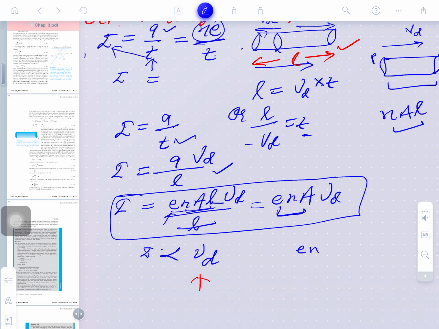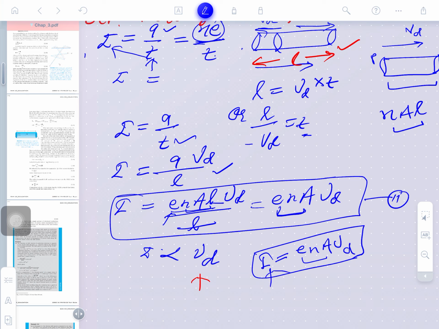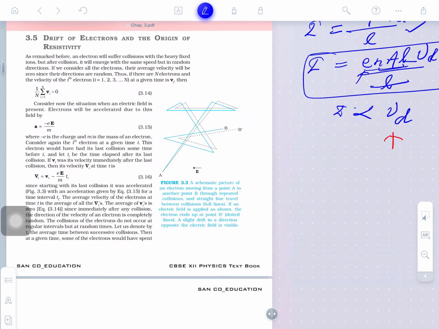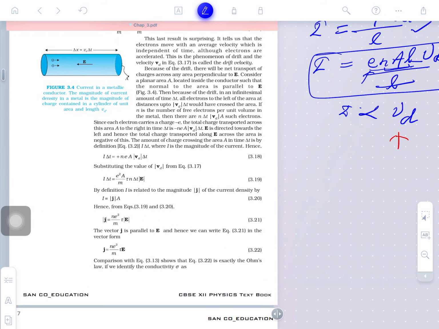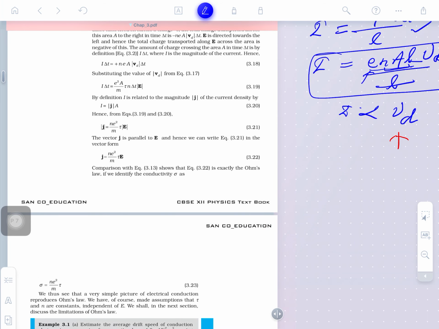So, how will you remember the relationship between these? The relationship between the electric current and drift velocity is I = e n A V d. What will you remember here? I = e n A V d. Again, e n A V d, drift velocity. So, you may say e n A is constant for a conductor. So, current is directly proportional to the drift velocity. We have seen this yesterday. Is that clear, guys? Will you remember all this? So, the drift velocity of the electrons we had given here.